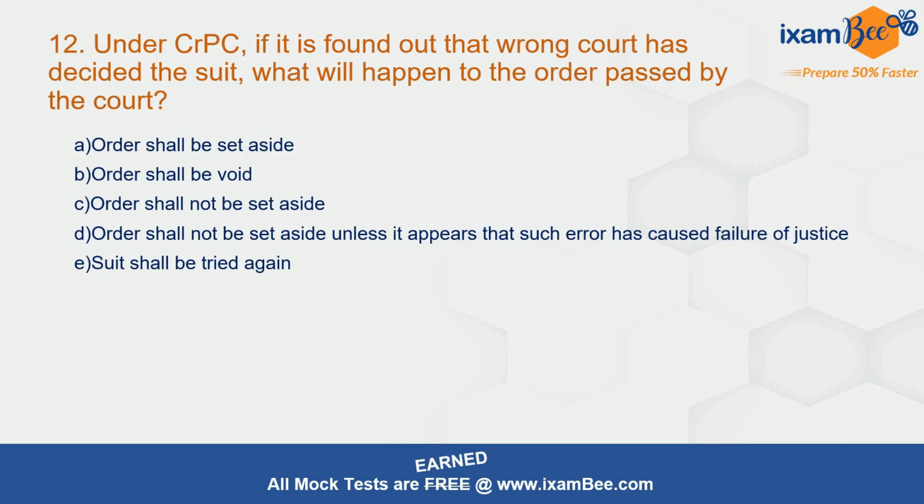Question number 12. Under CrPC, if it is found out that wrong court has decided the suit, what will happen to the order passed by the court? The correct answer here is D. Order shall not be set aside unless it happens that such error has caused failure of justice. So unless there is failure of justice, the order will stand. This is given under section number 462 of CrPC. Now that's all from CrPC.